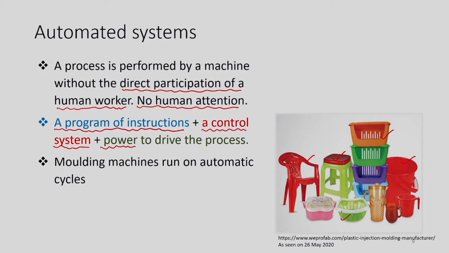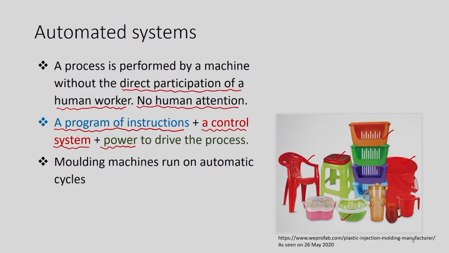We take the automated molding machine, put in the raw material, set the program, and we get the required product, say the plastic chair, at mass scale. Many times it is required to have the periodic attention of the worker to know whether the operations are as per the required specifications or working smoothly or not.